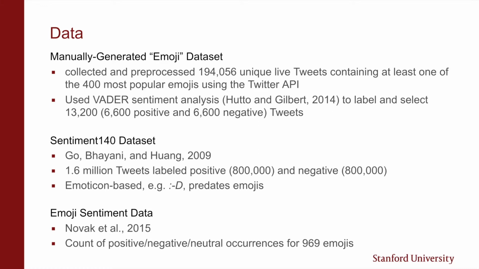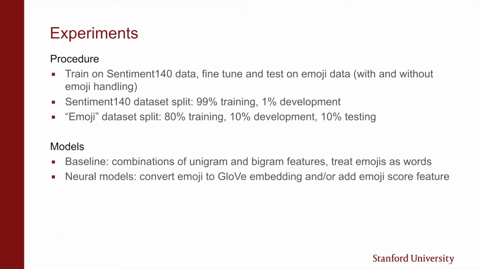To do that, we would use features that we obtained through another data set, the emoji sentiment data set, that contains occurrence information for different emojis. So again, our procedure would be to compare performance on our emoji data set dev and test set after training solely on the emoji-less Sentiment 140 data, after fine-tuning on our emoji data set but without explicit emoji handling, and then after fine-tuning with explicit emoji handling.